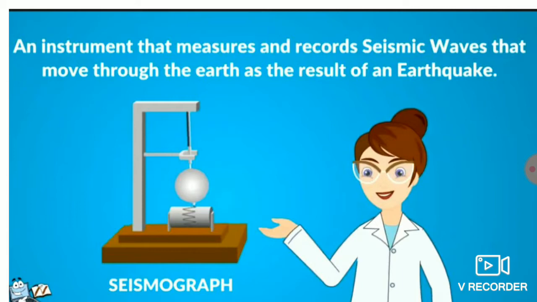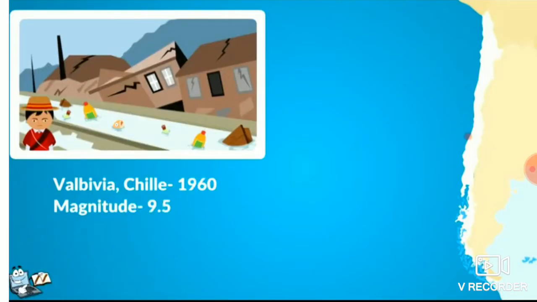More than millions of earthquakes happen in the world each year, but we can't feel them because they are very small. One of the largest earthquakes ever recorded, in Chile in 1960, registered 9.5 magnitude on the Richter scale. Earthquakes are measured by the Richter scale, which has 1 to 10 magnitude.